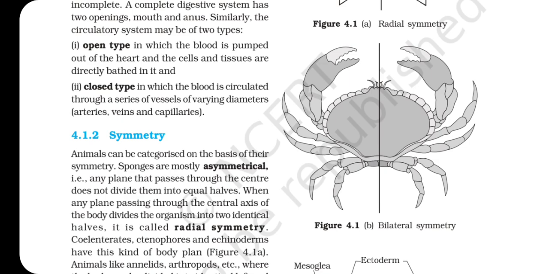Symmetry. Animals can be categorized on the basis of their symmetry. Sponges are mostly asymmetrical, that is, any plane that passes through the center does not divide them into equal halves. When any plane passing through the central axis of the body divides the organism into two identical halves, it is called radial symmetry.